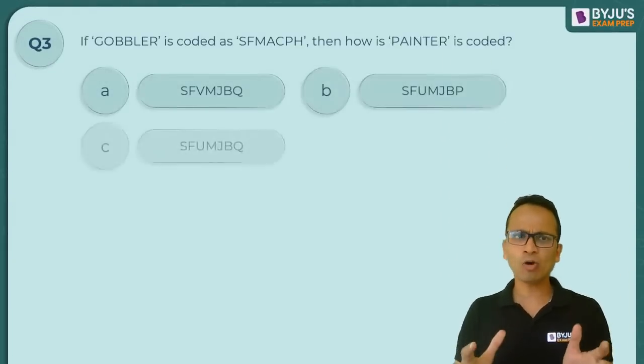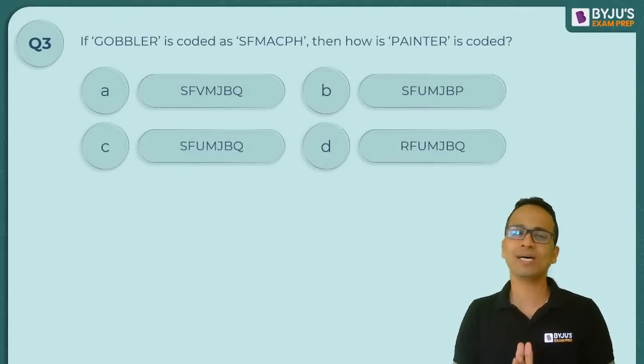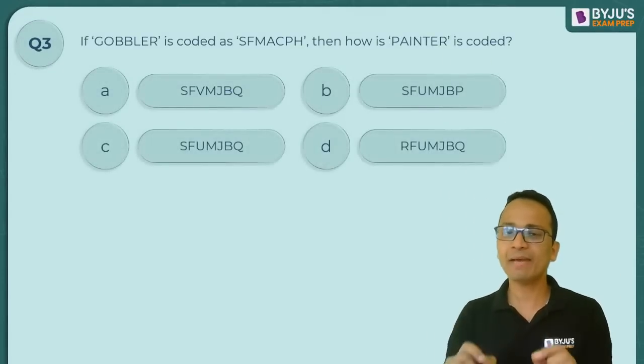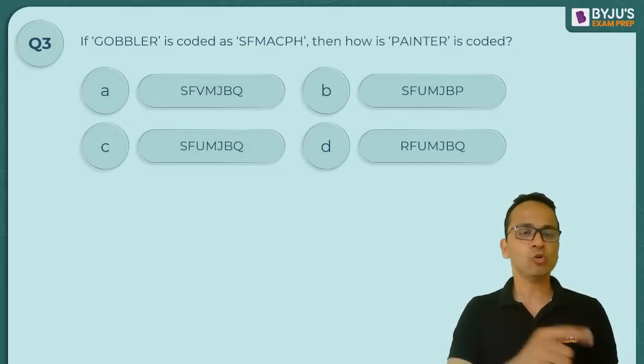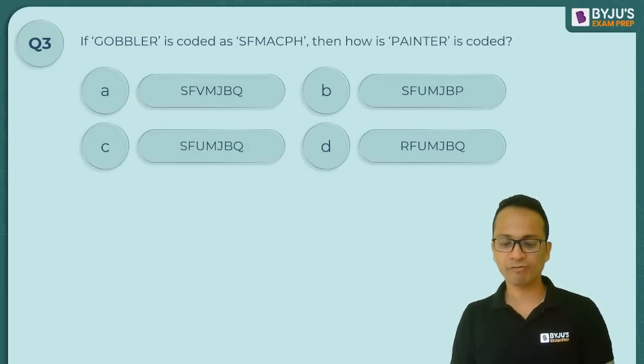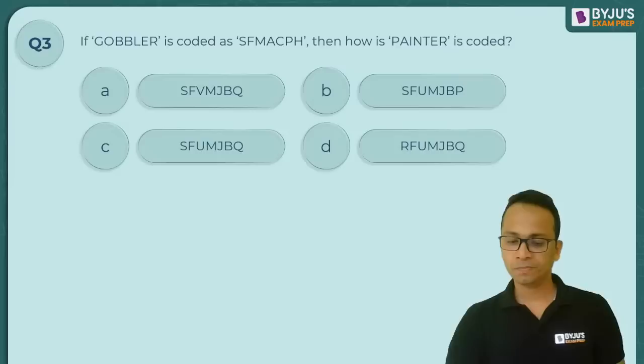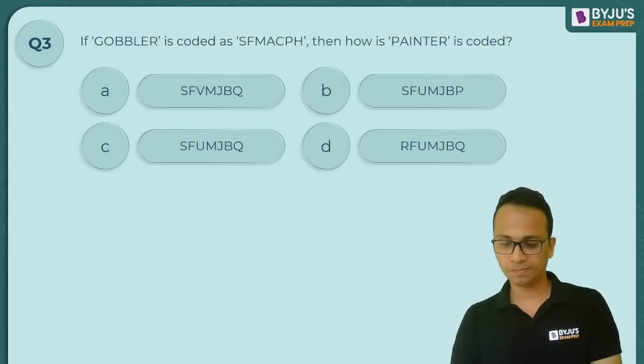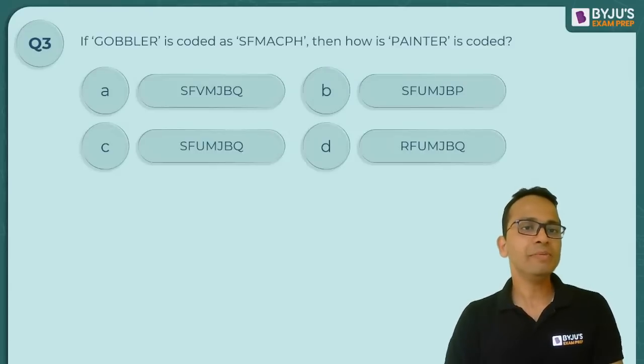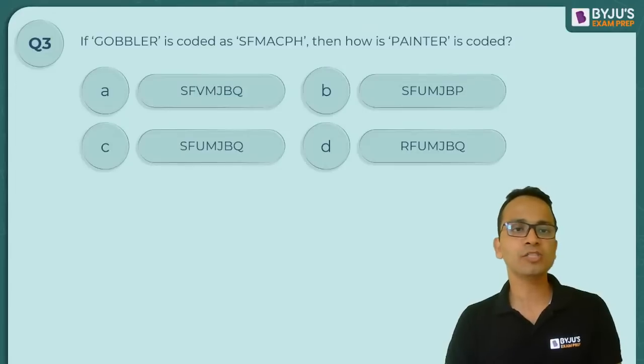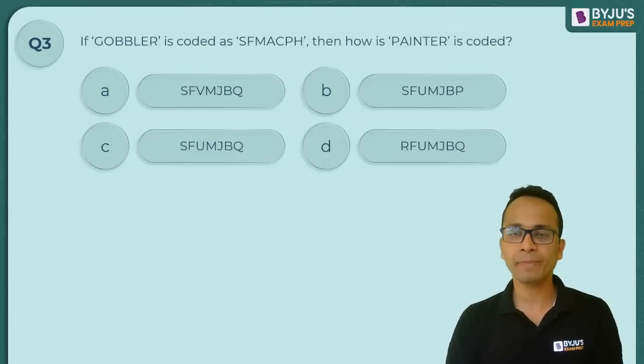So I hope you now must be understanding कि क्या हो रहा है इस type के question में. Type number 1 we are dealing with. So question number 3 on type number 1 in front of you. So GOBBLER, gobbler is coded as SFMACPH. Then what will be the code for painter?